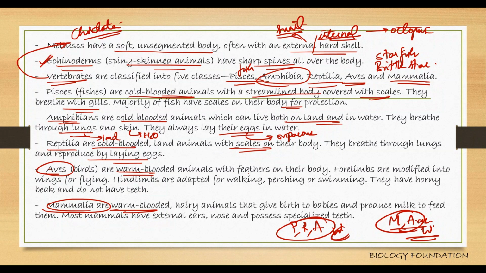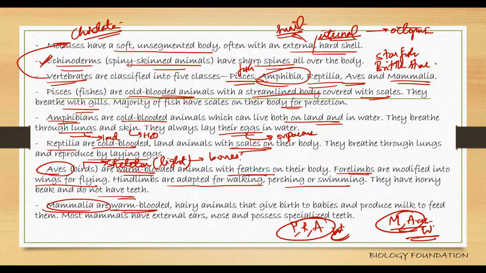Aves, their body is covered with feathers. Forelimbs are modified into wings for flying. Hind limbs are adapted for walking, perching, or swimming. They have beaks; they do not have any teeth. In birds, the skeleton is very light so that they can fly easily. Why is the skeleton very light? Because the bones are filled with air cavities, so that they can easily fly in air. Hence, the skeletal system is light in weight.